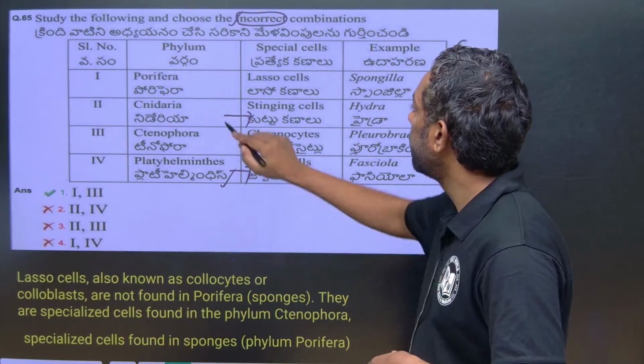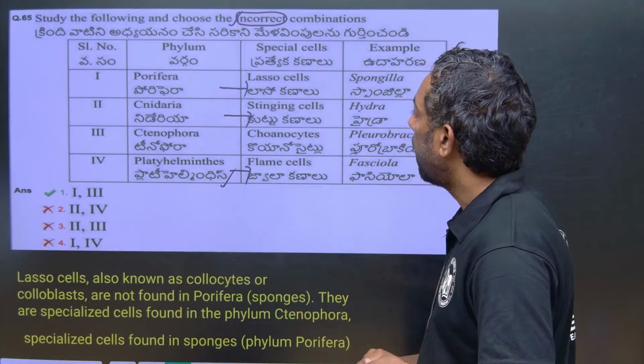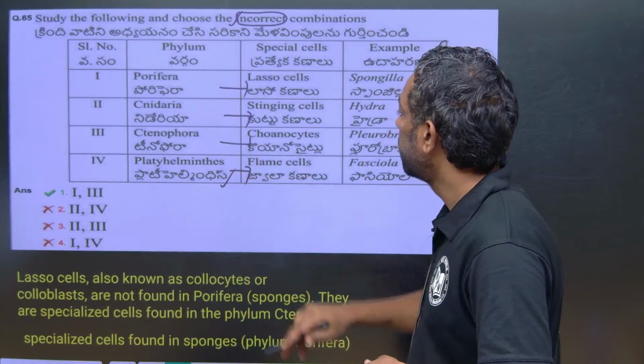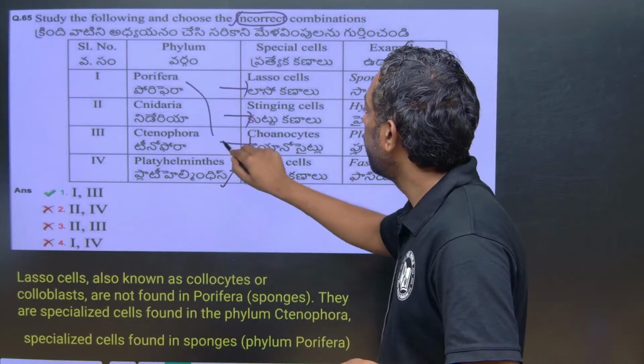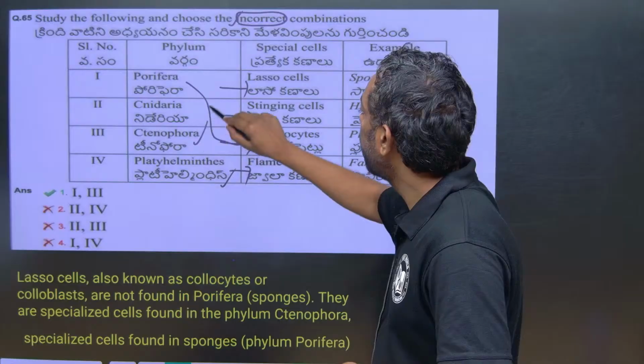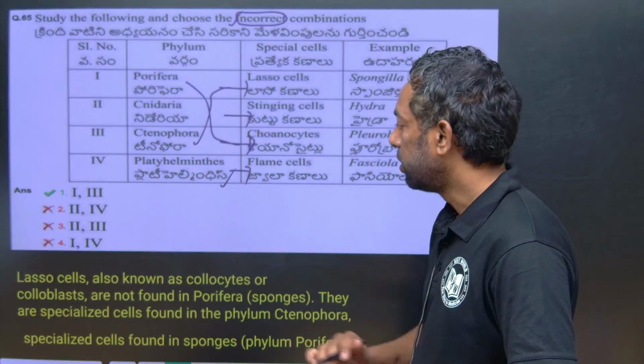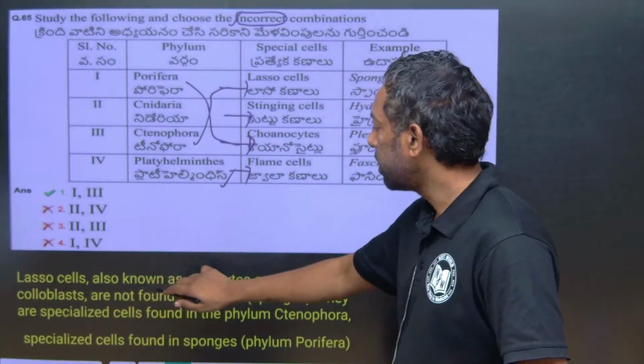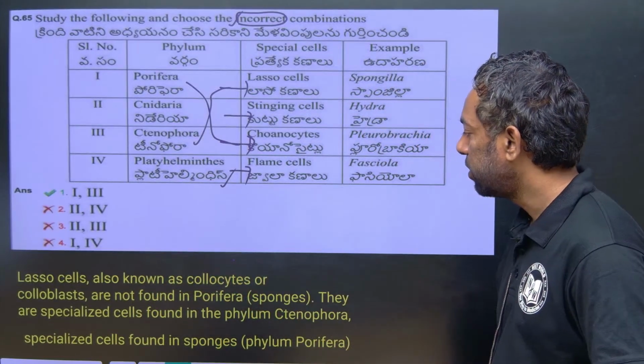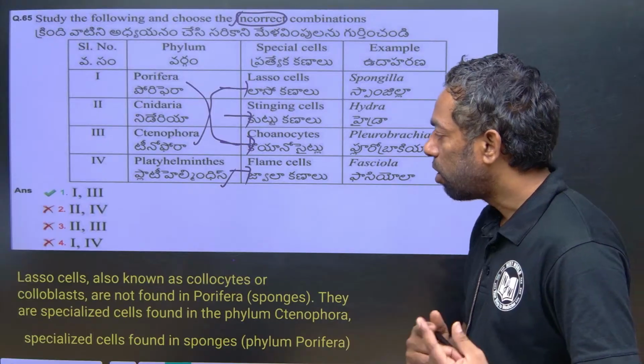Porifera is lasso cells and Ctenophora is coenocytes. Porifera is the coenocytes, Ctenophora is lasso cells. This is an interchange. Just look at this. Lasso cells are also known as collocytes or colloblast cells.